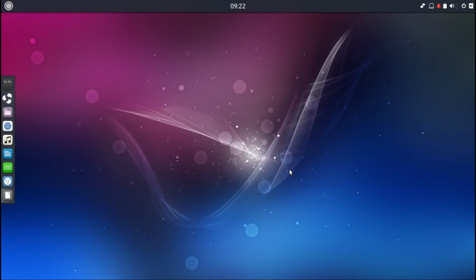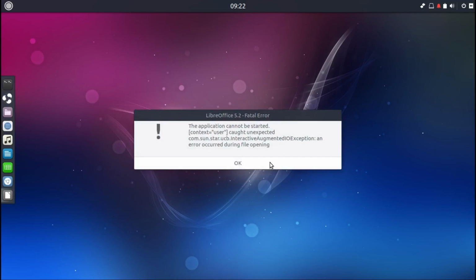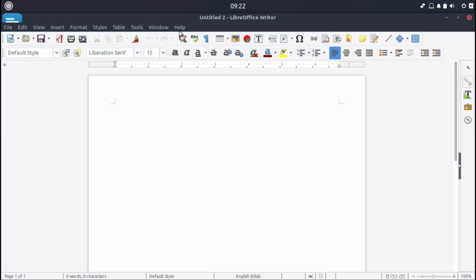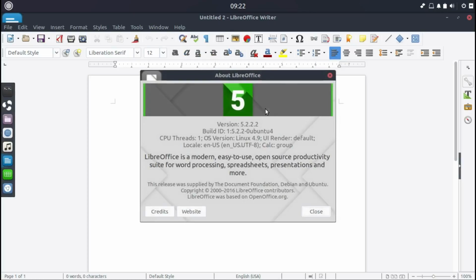Let's see if I can open it. Okay, so I can't open two at one time. I like to try things out. What happened there? Alright. The LibreOffice version is 5.2.2.2.